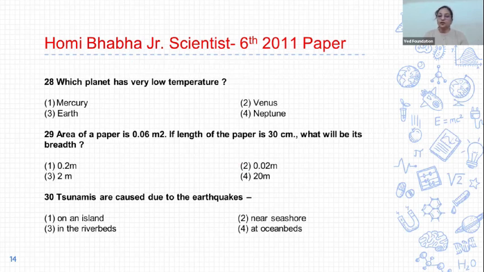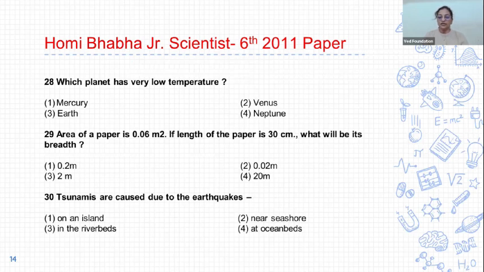The area of a paper is 0.06 meter square. If the length of the paper is 30 centimeter, what will be its breadth? So breadth is equal to area upon length. 0.06 meter square divided by 30 centimeter. Convert 30 centimeter into meter. 30 centimeter means 0.3 meter. So 0.06 divided by 0.3 is 0.2 meter. So the correct answer of 29 is the first, 0.2 meter. Breadth is equal to 0.2 meter.